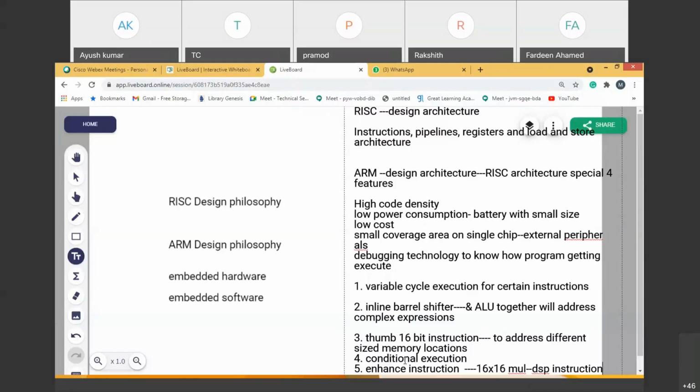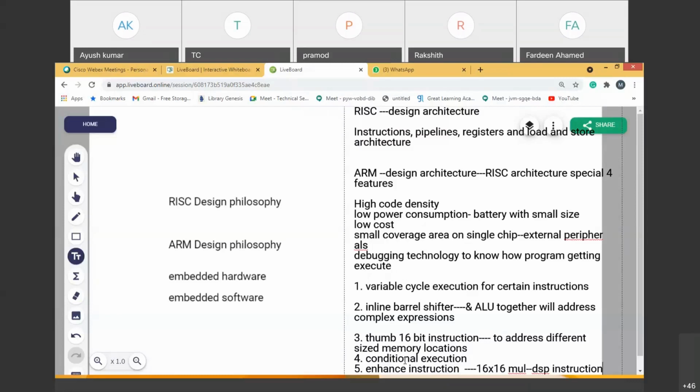All microcontrollers, what do they have? The RISC design philosophy. What does the RISC design philosophy have? These four points for it to work: instructions, pipelines, registers, and load and store architecture. The processor has to have instructions, pipelining, registers, and load and store instructions. If it is called RISC design, it should have these rules. If I say ARM is a microcontroller with RISC design architecture along with its own design, then I will call it the ARM design philosophy.